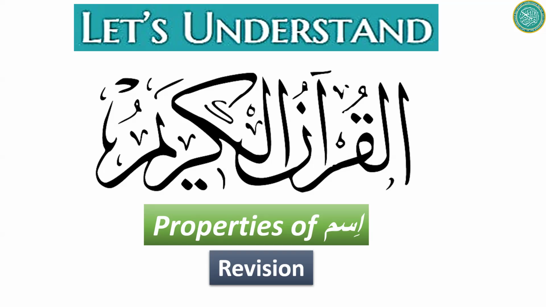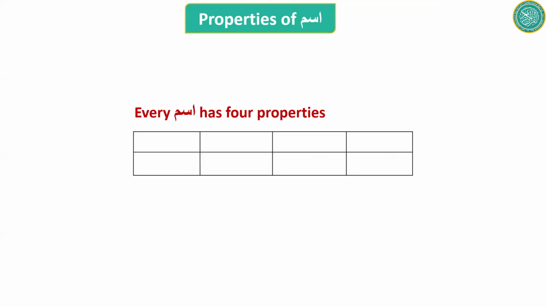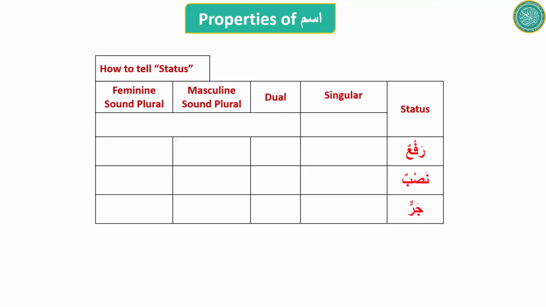So properties of ism. We know there are four properties of ism, and what they are: status, gender, number, and type. I hope everybody knows this and they can tell these four properties in 2 seconds. Status, gender, number, type, like this. If you cannot tell them like this, it is a problem that you need to fix. Okay, first property, status. What we learned about status.